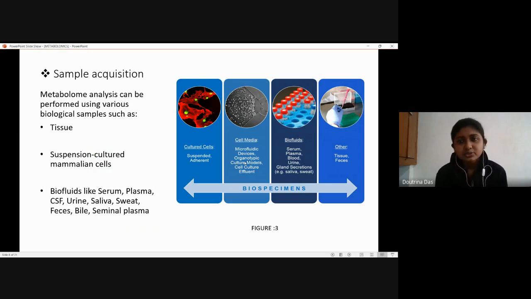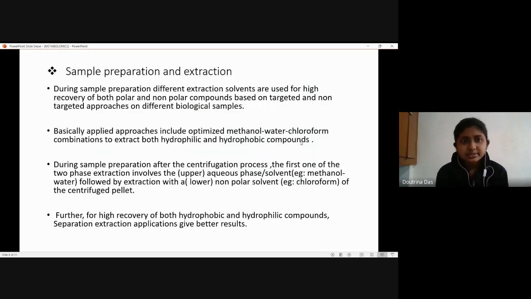So here we can use tissue samples, we can use suspension cultured mammalian cells, we can use biofluids like serum, plasma, cerebrospinal fluid, urine, saliva, sweat, feces, bile, seminal plasma. So these are the biospecimens that we are using.